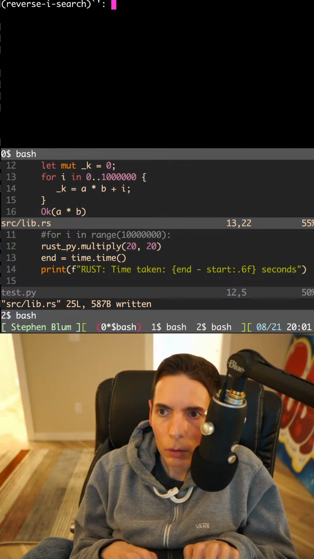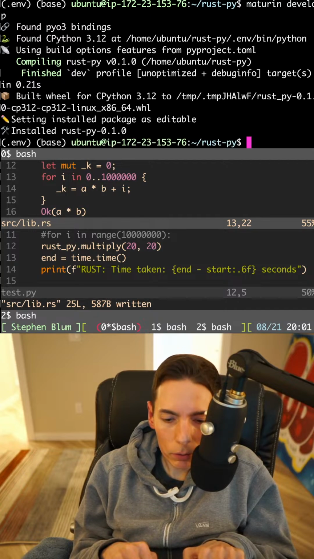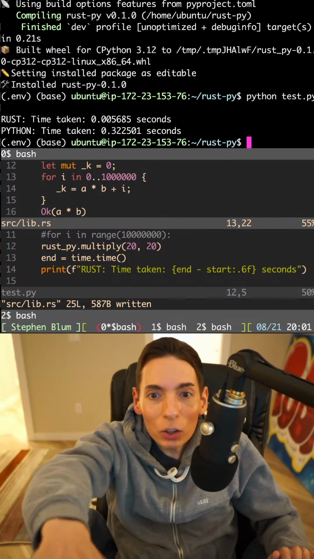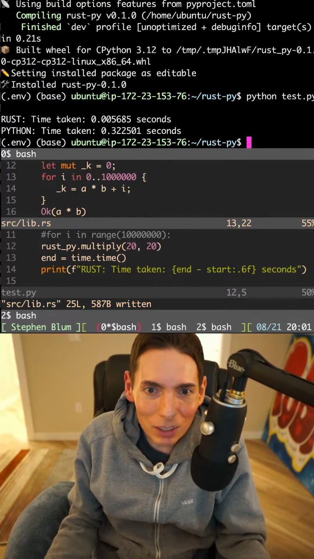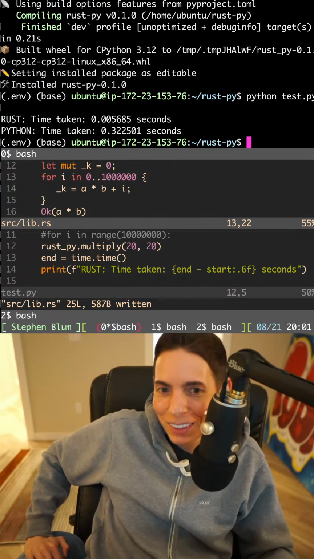Okay. So maturin develop. Here we go. All right. Now all we have to do is test.py. There we go. Look, we did it. Congratulations. We did it. The damn borrow checker. Yeah. The Rust. We did it.